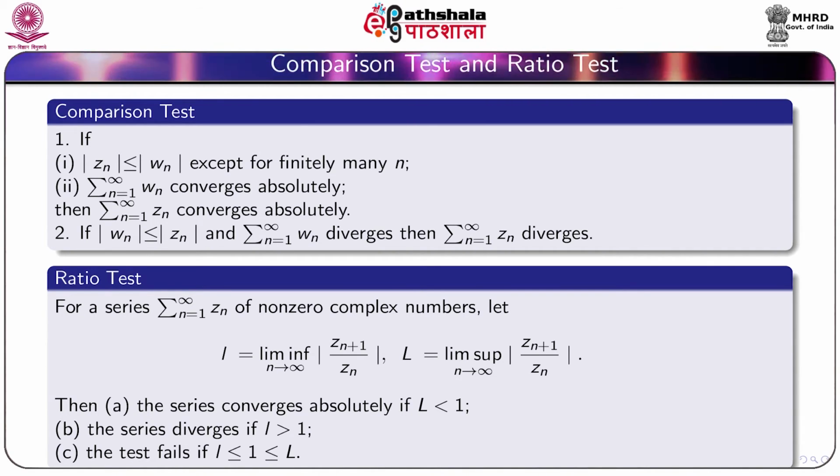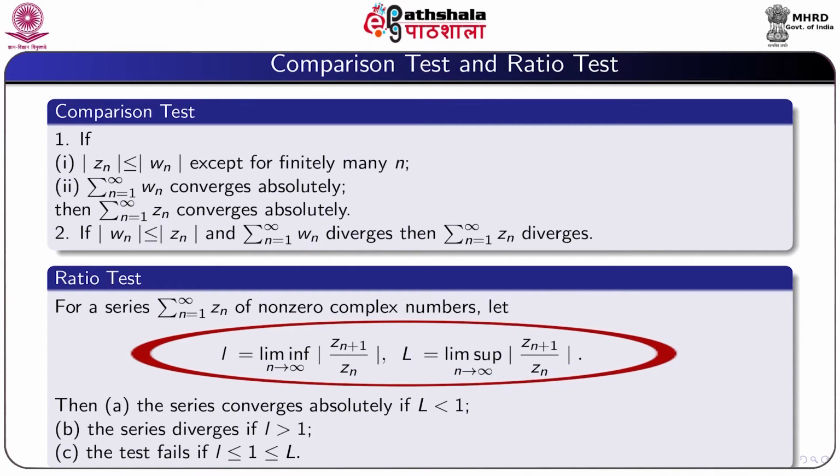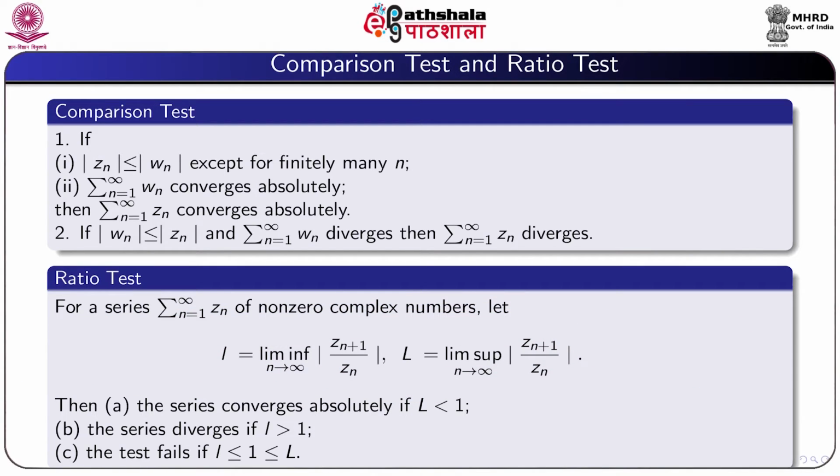Now we state the ratio test. For a series summation n equal to 1 to infinity Z_n of non-zero complex numbers, let small l equal to limit inferior n tending to infinity |Z_{n+1}|/|Z_n| and capital L equal to limit superior n tending to infinity |Z_{n+1}|/|Z_n|.